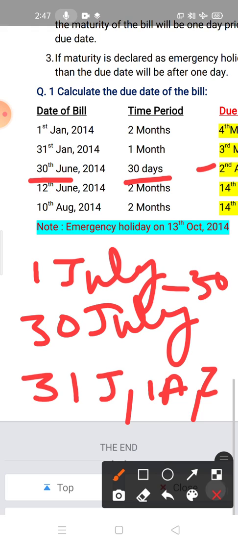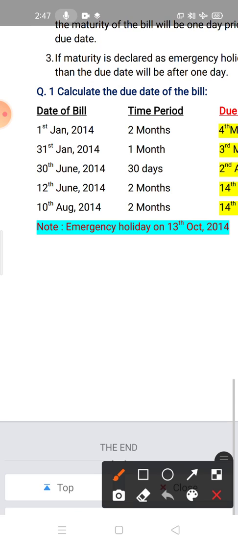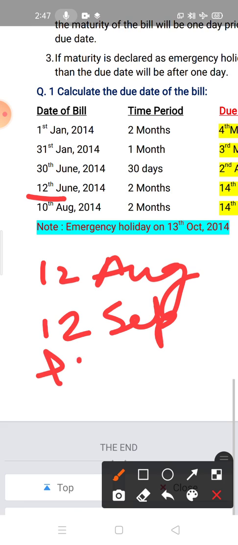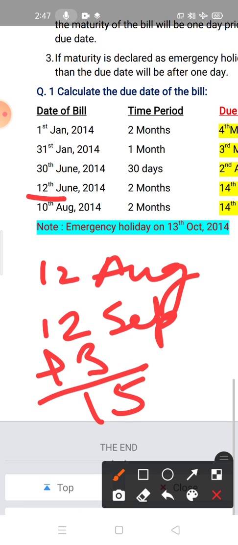Now 12th June, after 2 months. So 12th June means 12th August, this is the 1 month. Now 12th September, this is the 2 months. Now you have to add 3 days of grace, so it is 15th September.